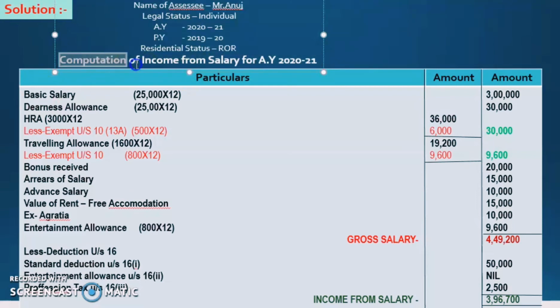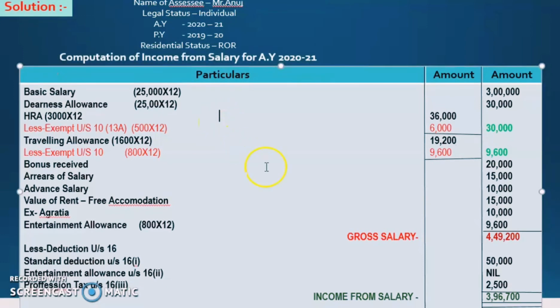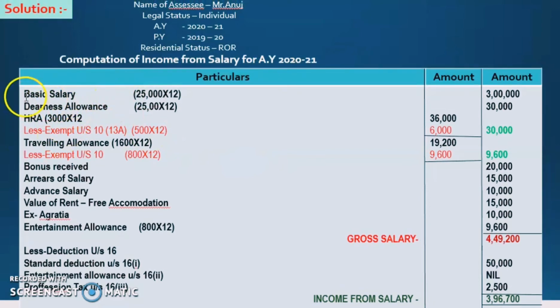The pro forma format has particulars and two amount columns. This is the pro forma of the income from salaries solution. As per the question, the basic salary is 25,000 per month, so we take 25,000 into 12 months. Per month means we take 12 months. 25,000 into 12 is 3 lakh rupees. His basic salary is 3 lakh rupees annually.